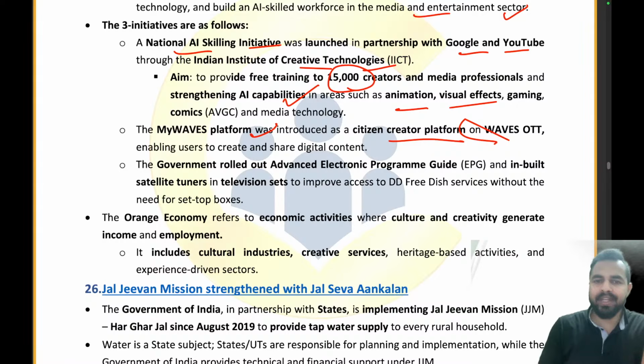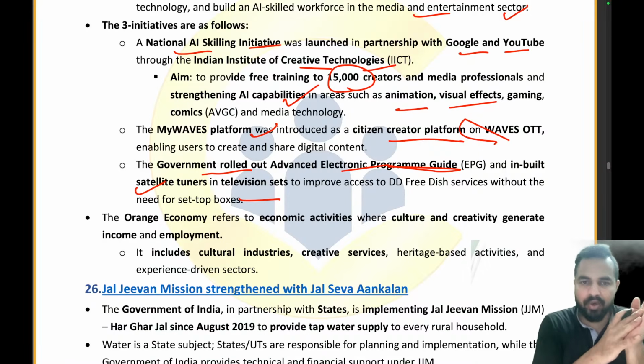And then the government has rolled out the advanced electronic program guide and inbuilt satellite tuners in television sets to improve access to the DD Free Dish services.